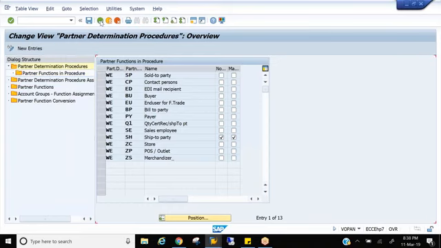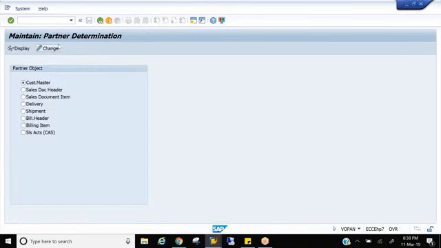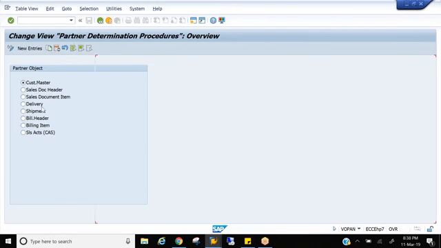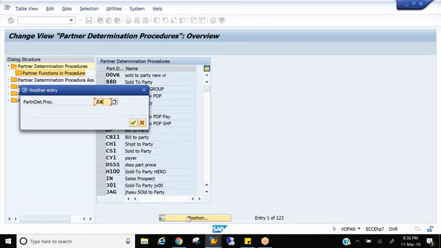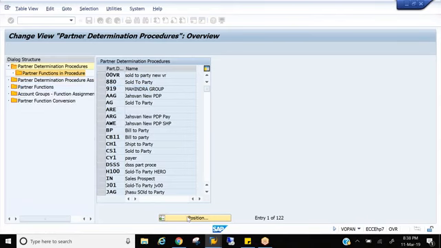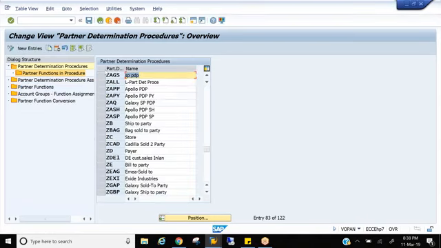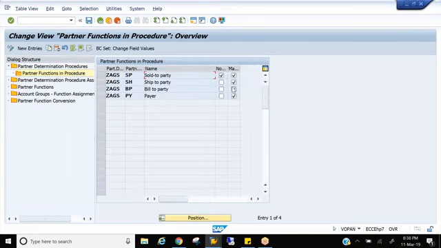So what we have done, we first have the partner functions. We have created the PDP. Then we placed the partner functions into the PDP, right? So what is the PDP we created? ZAGS. ZAGS is our PDP, the sold to party PDP. In that, we placed partner functions and made them not modifiable and mandatory.